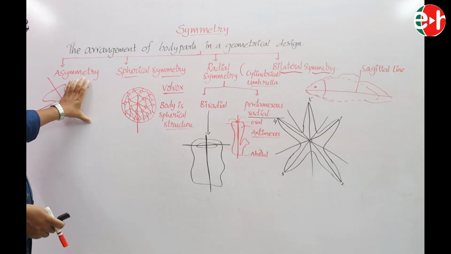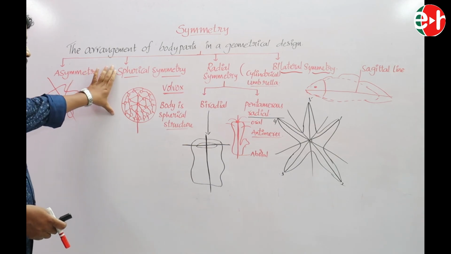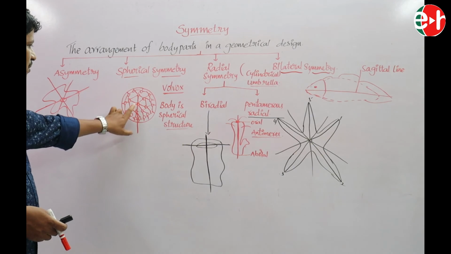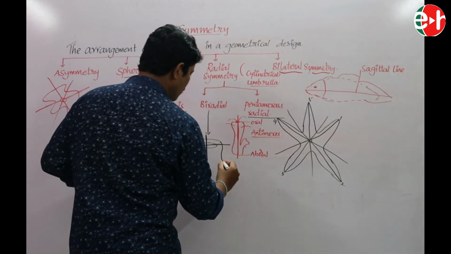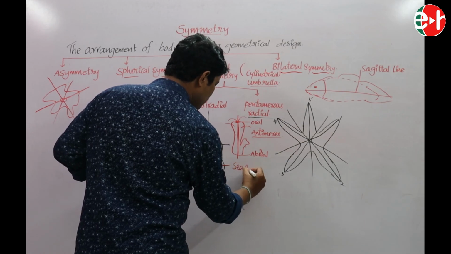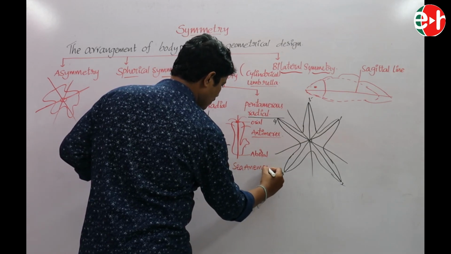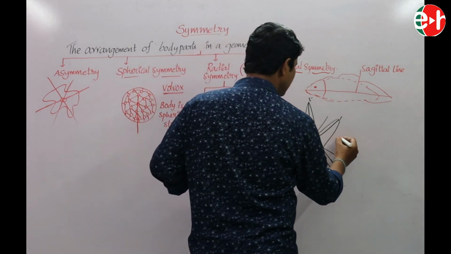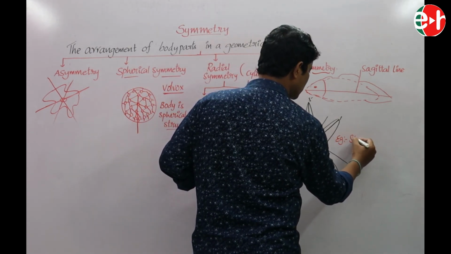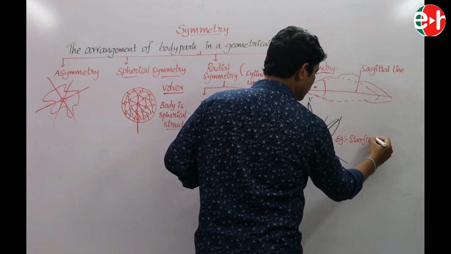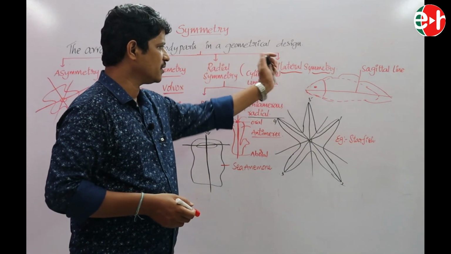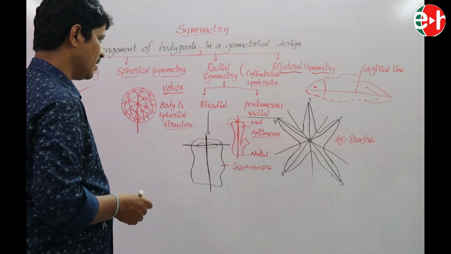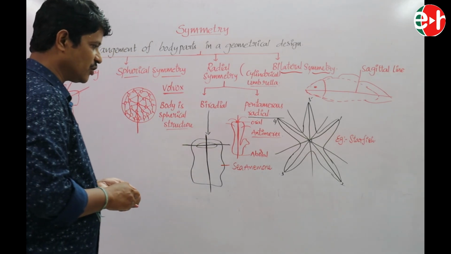In asymmetry, the body cannot be divided into two equal parts. In spherical symmetry, the body is divided into two equal parts through a longitudinal line through the center. Radial symmetry includes biradial symmetry, for example the sea anemone, and pentamerous radial symmetry, for example the starfish. All the remaining organisms are bilaterally symmetrical animals. This is regarding symmetry.